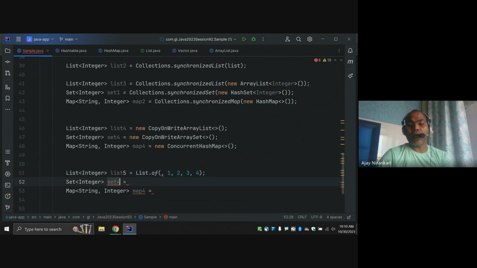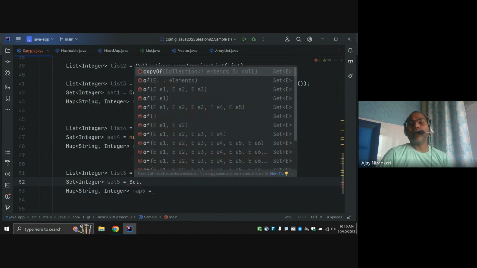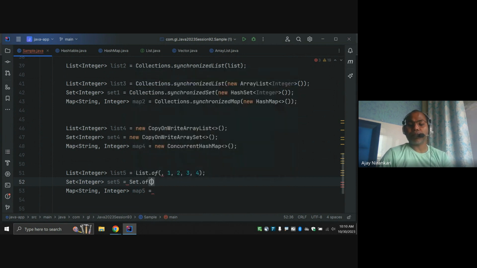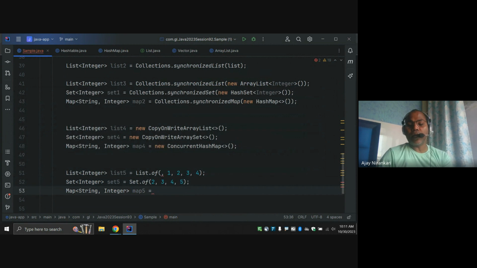So whenever we are creating collections in this way, List.of, Set.of, these are by default thread safe collections.